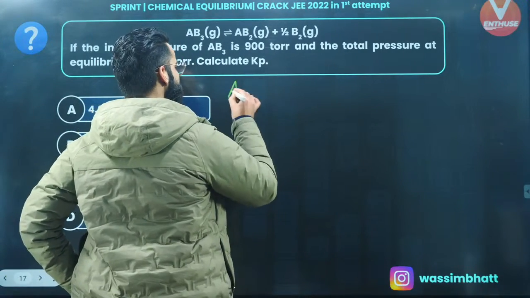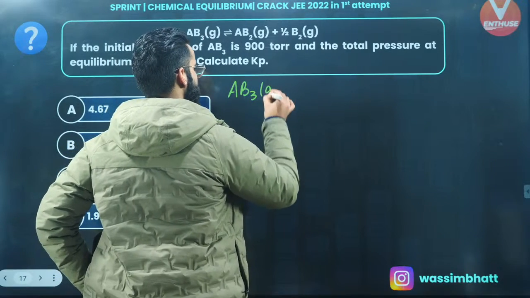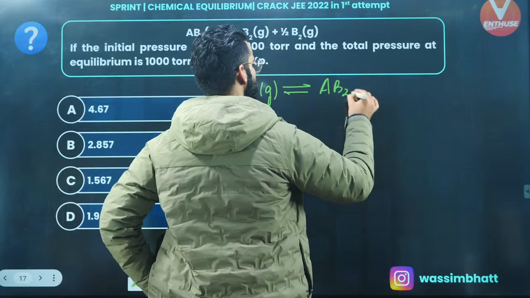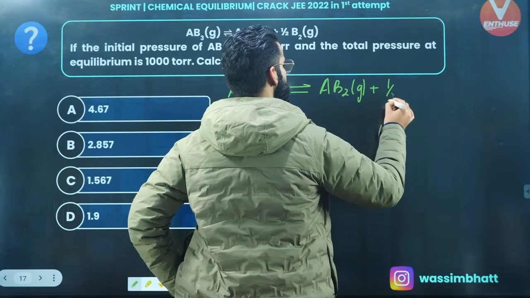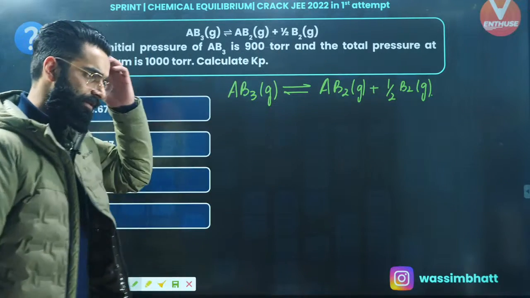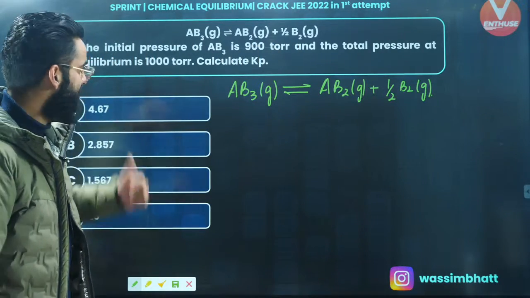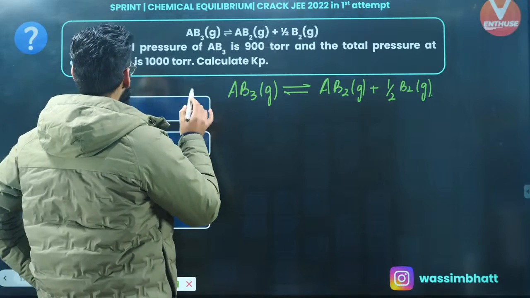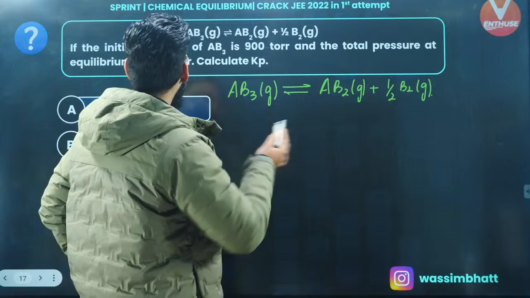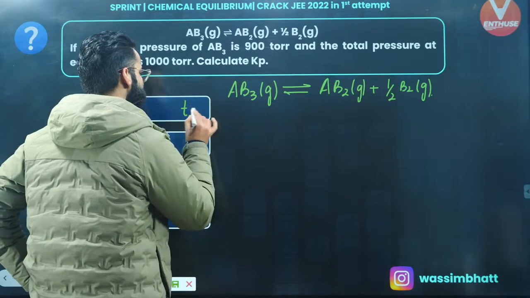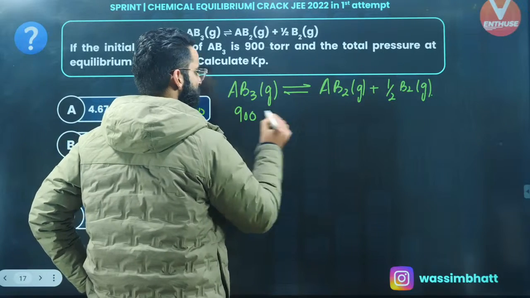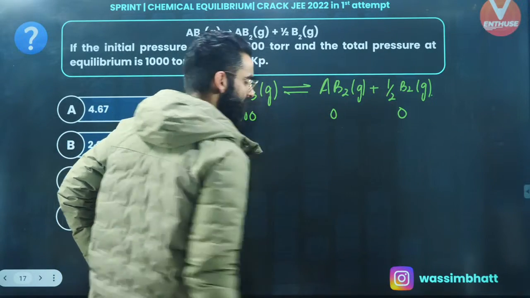Let's see exactly what the question says. The question is simple. AB3 gas is in equilibrium with AB2 gas plus 1 by 2 B2 gas. This is the reaction which I'm having right now. Now understand. If the initial pressure of AB3 is 900 torr, and the total pressure at equilibrium is 1000 torr. So at time t equal to 0, the initial pressure due to AB3 is 900 torr. So this is going to be 0, this is going to be 0.